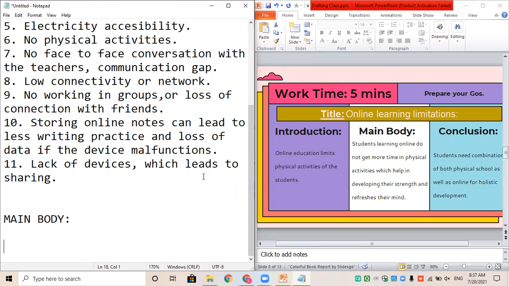Okay. I'll give you another 1 minute exactly. Then we'll move ahead to how to form the main body. What you all have written, we'll be discussing over here and quickly moving to the conclusion. So now, last 1 minute to complete your main body quickly. I got a thumbs up from Karthik. Thank you.